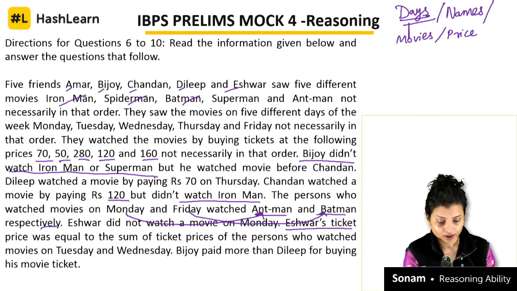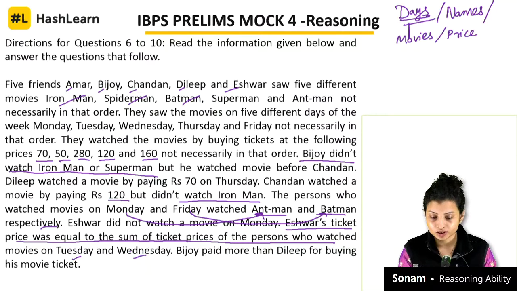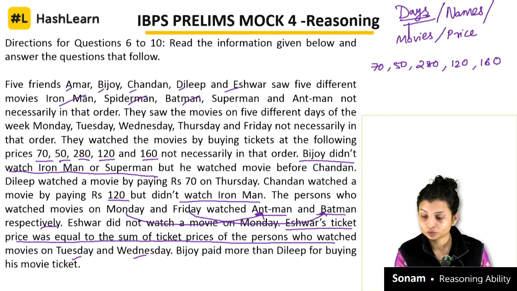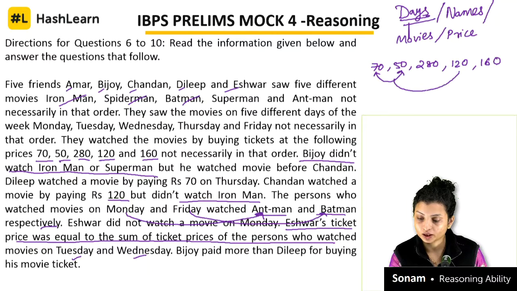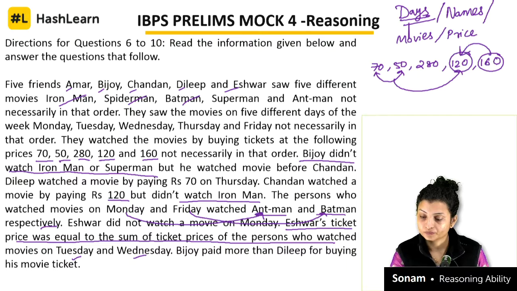That Ishwar's ticket price was equal to the sum of the price of the person who watched movie on Tuesday and Wednesday. Now this is a very helpful statement. See, sum of two numbers should be equal to the third one. Now see, sum of which two is giving equal to the third? It can be 70 plus 50, that is 120, or 120 plus 160, that is 280.